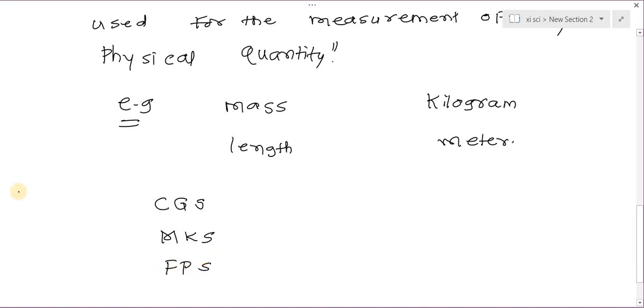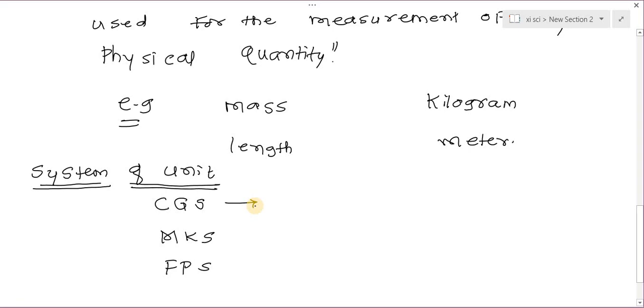These three are the systems of units used for measurement in various countries of the world. In different countries, different systems of units are used. CGS, MKS and FPS were extensively used till recently, up to 1970.